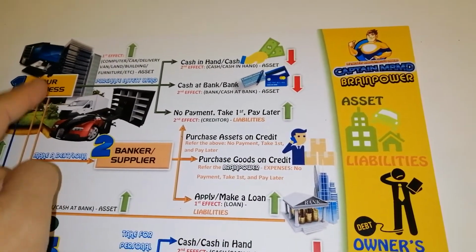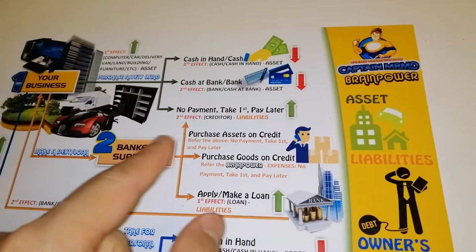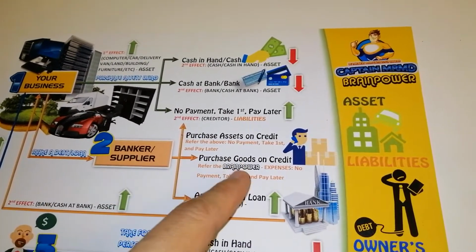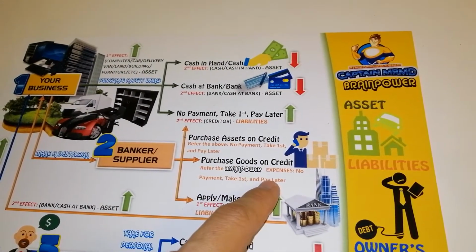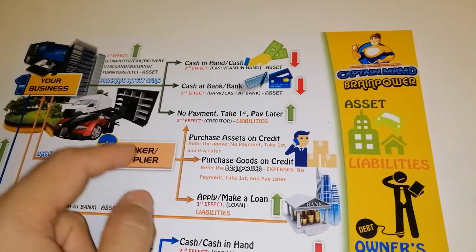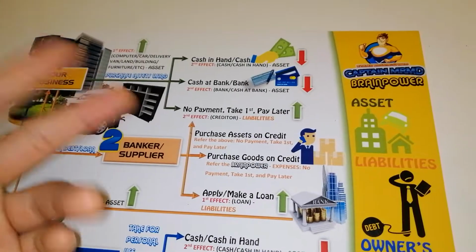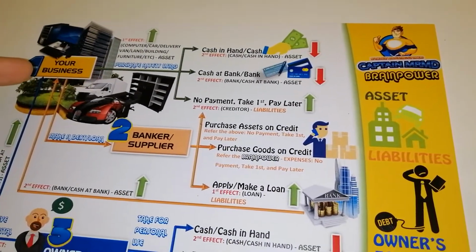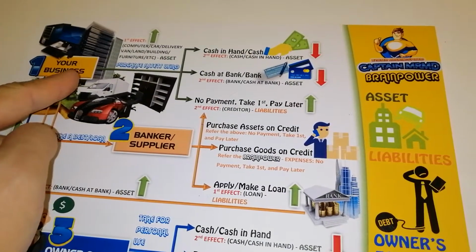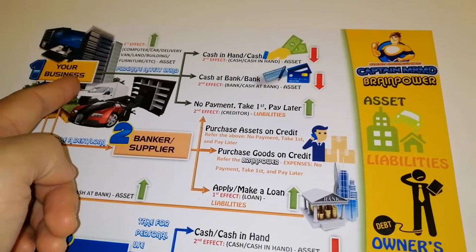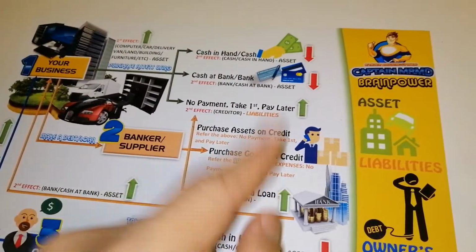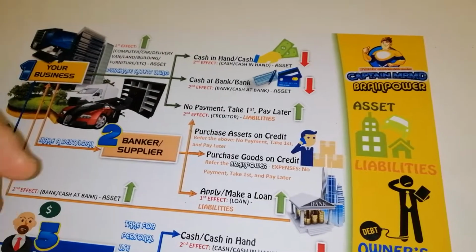When your business purchases goods or materials from a supplier, no payment, take first, pay later, it means you owe the supplier. I mean you is your business. My previous video explained this already. Remember when I mentioned you, assume yourself a business. Who are you?